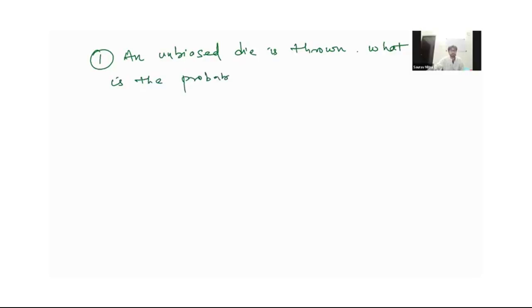An unbiased die is thrown. What is the probability of getting an even number?